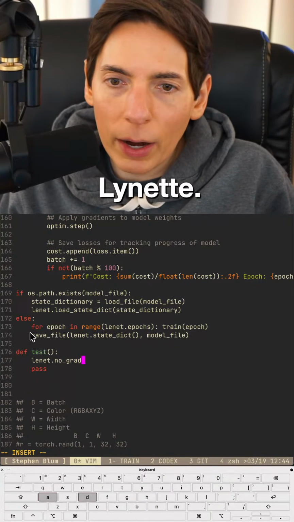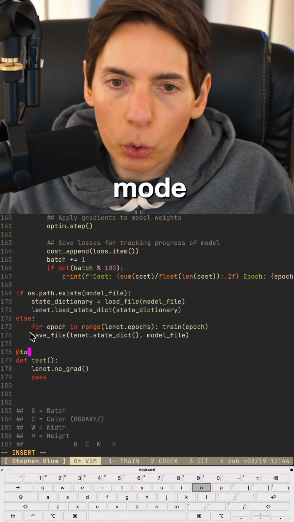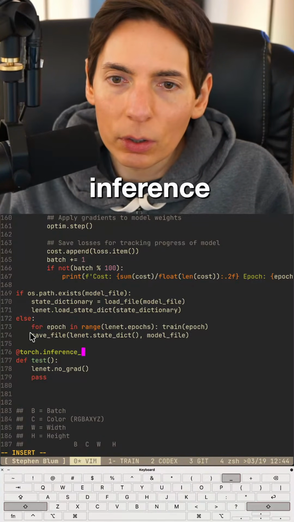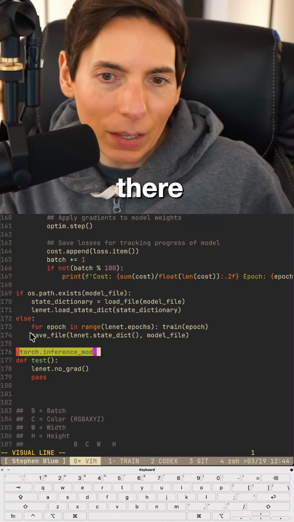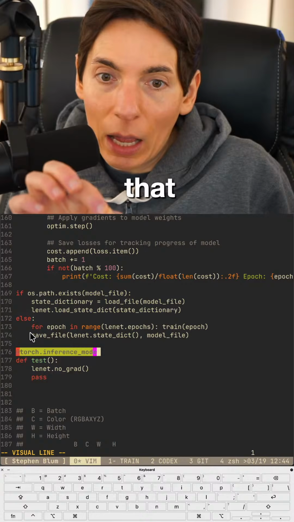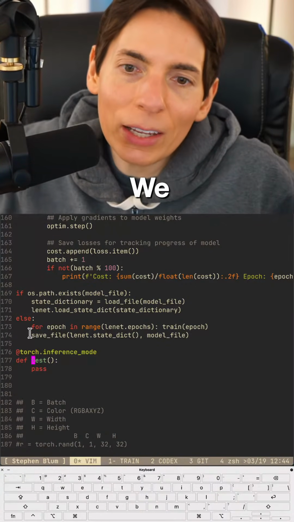Lynette.no grad. I think we can do that. There's also inference mode at torch.inference mode like this. I think we can do that right there. I'm pretty sure. So we don't need to say no grad. We can just say inference mode.